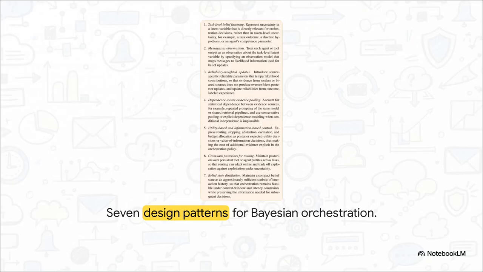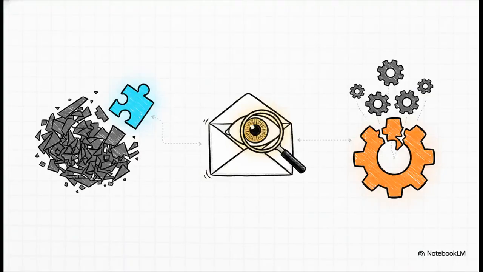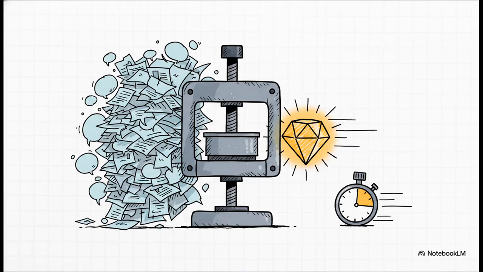From all this, the paper extracts 7 reusable Bayesian design patterns for production AI systems. Key patterns include task-level belief factoring, treating messages as observations, and pooling evidence for correlated outputs. You also need belief state distillation. This compresses interaction history, keeping latency and context windows perfectly manageable.